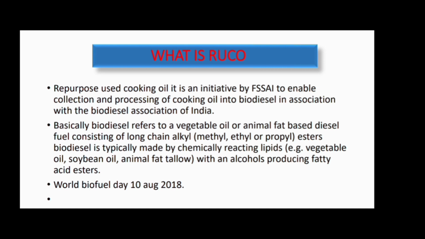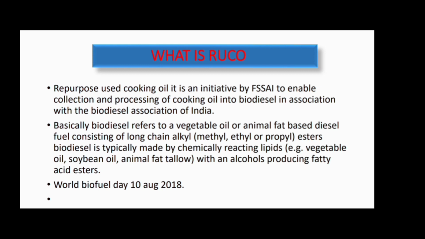World Biofuel Day is celebrated on 10th August, and on this day in 2018 the RUCO initiative was launched. The event was organized at Vigyan Bhavan, New Delhi. On that day, PM Modi unveiled the booklet on the National Policy on Biofuels 2018, launched the single window hub, and set the target of 20% blending of ethanol in petrol by 2030.